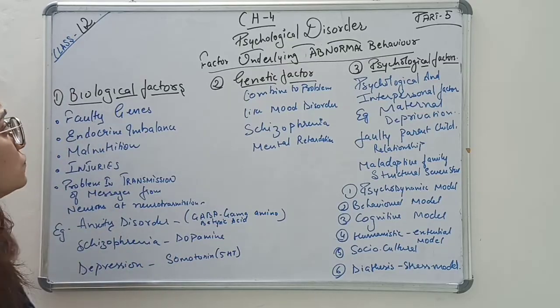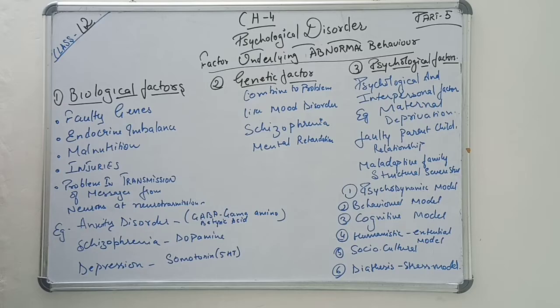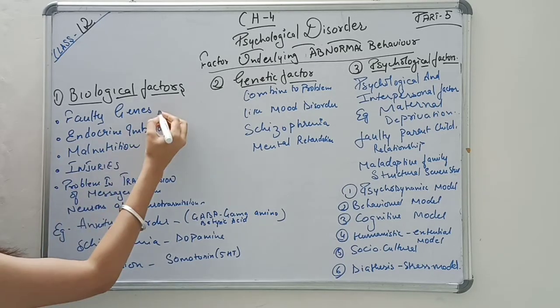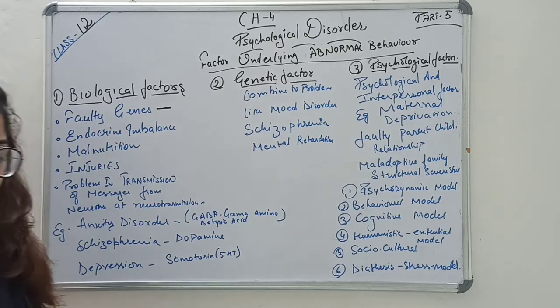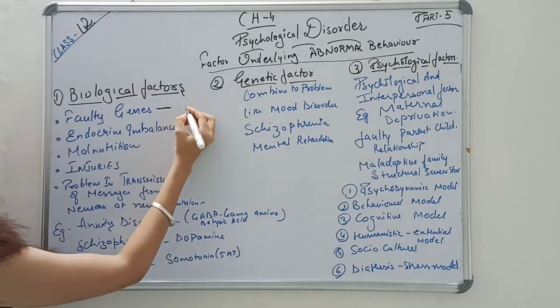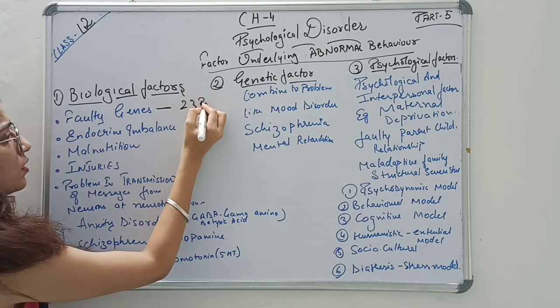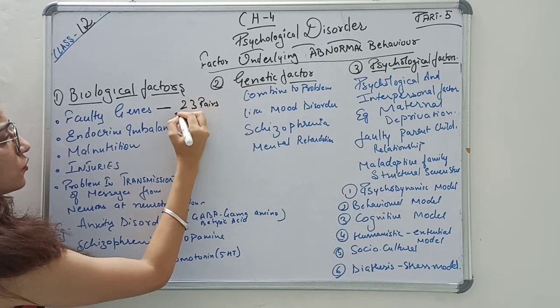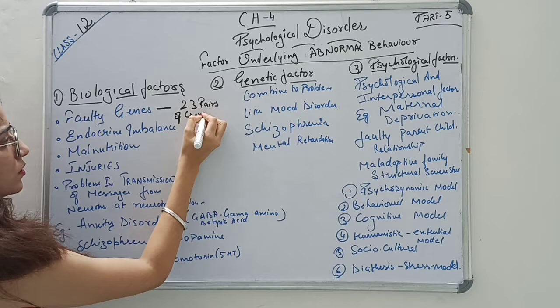The biological factors are, for example, faulty genes. If there is a genetic problem during birth, we know that genes form with 23 pairs of chromosomes, right?